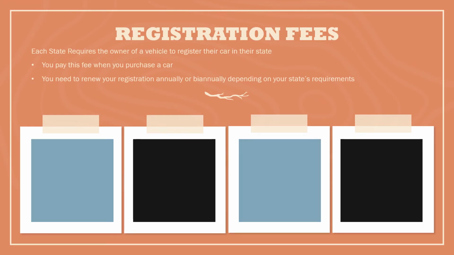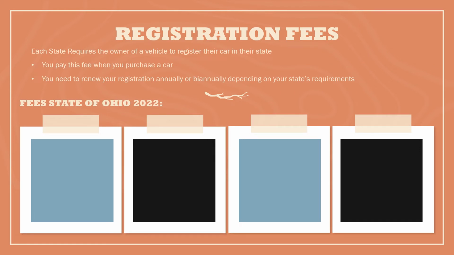Now, in every state, you also have to pay something called a registration fee. This is something that you pay right when you purchase your car, and then you have to renew it every single year that you own your car. In the state of Ohio, you can pick your own date that you want to renew it on. For most people, they pick a birthday. In my particular family, we only pick my husband's birthday because then all the vehicles are due on one day and I don't have to remember whose birthday it is that I'm trying to remember to pay this registration fee.